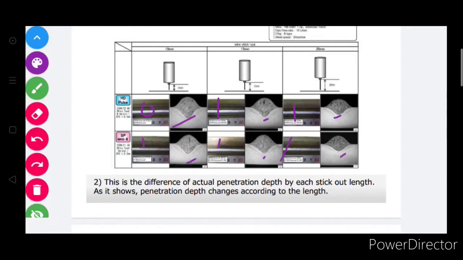So when the wire stick is long, the weld is wide, but penetration is shallow. If you draw the lines, then you see the clear difference between the wire stick lengths. I hope this topic is clear. This is the difference of the actual penetration depth by each stick out length. As shown, penetration depth changes according to the length.